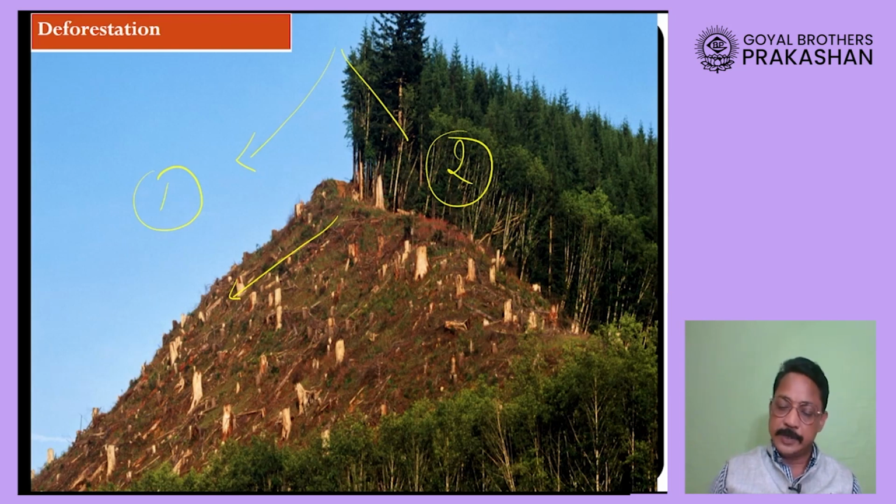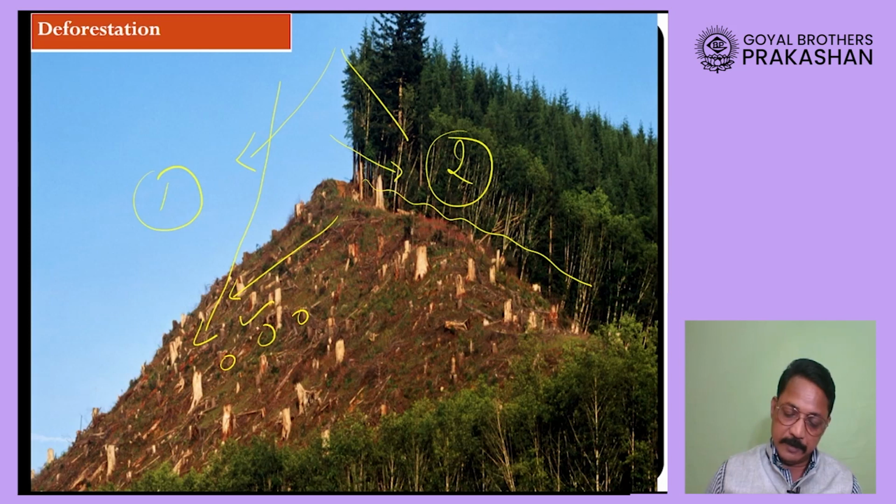Whereas on the right hand side, when the water flows, its speed will be reduced because of trees. Moreover, when the rainfall occurs on the left side, the water will come directly in contact with the soil, and the water is going to fall here with a greater force. Therefore, erosion will also be more.